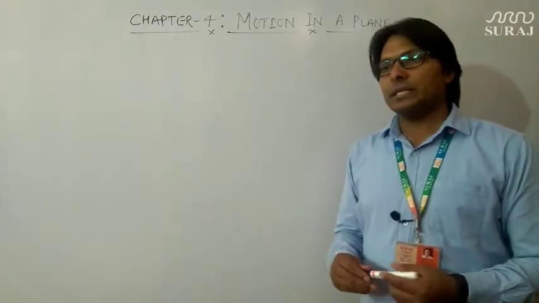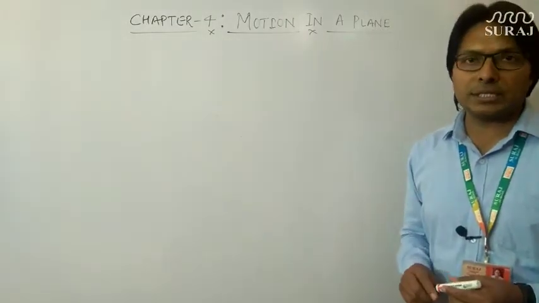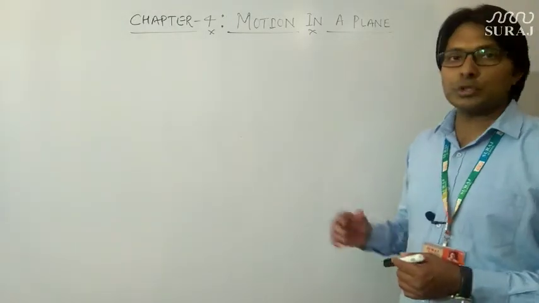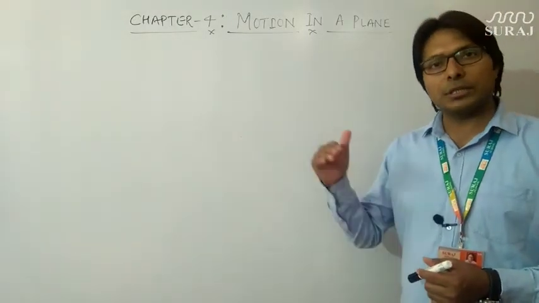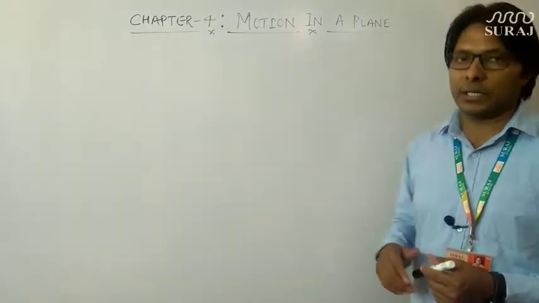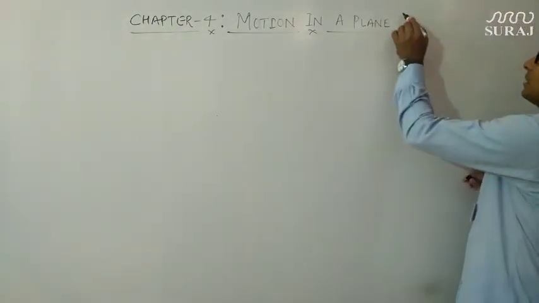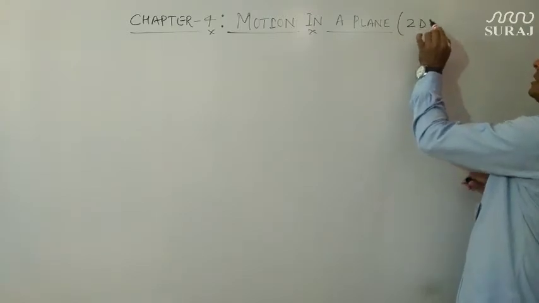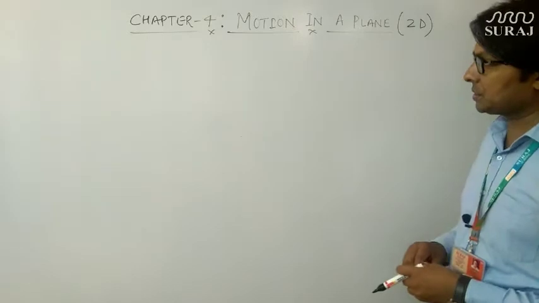So whenever any two coordinates are changing with respect to time, the motion is said to be motion in a plane or motion in 2D. So in this chapter we are going to discuss motion in a plane, or motion in 2D, or two dimensions.